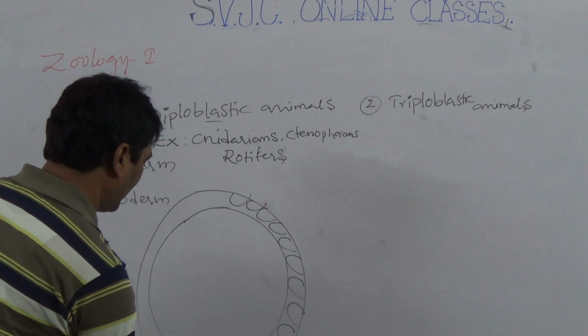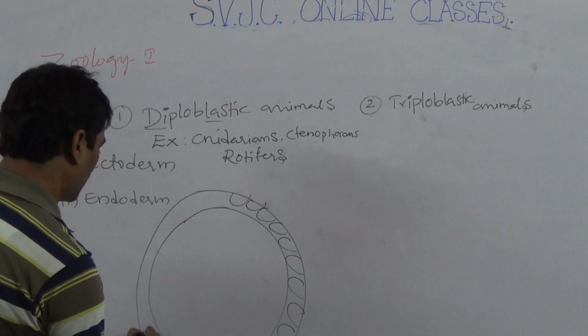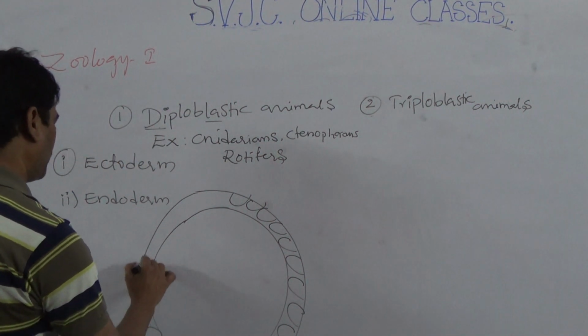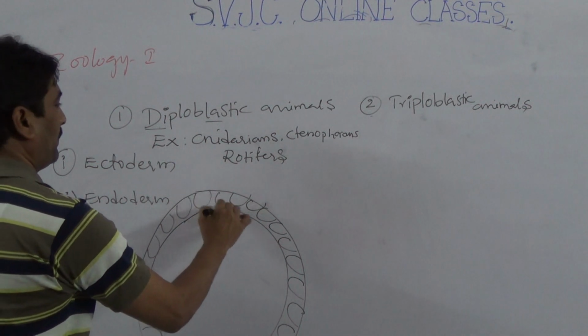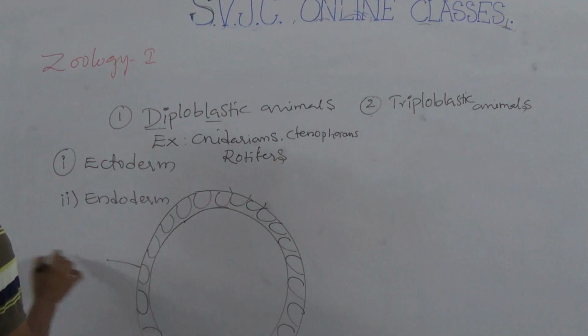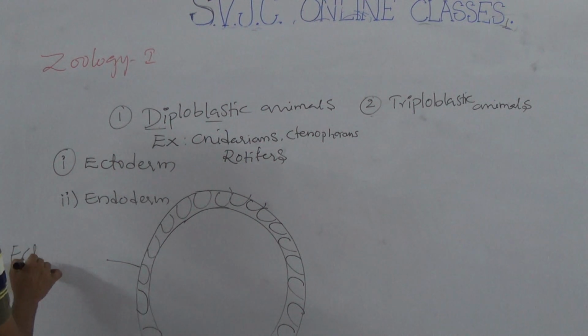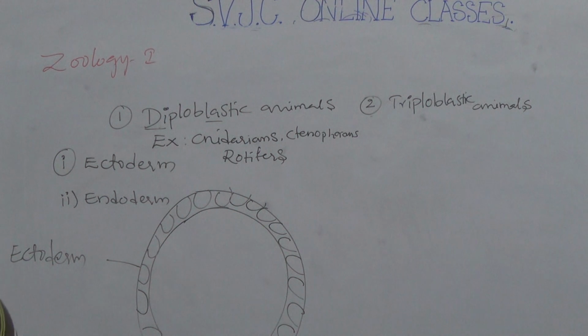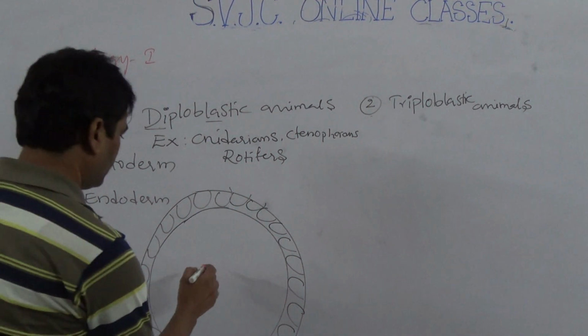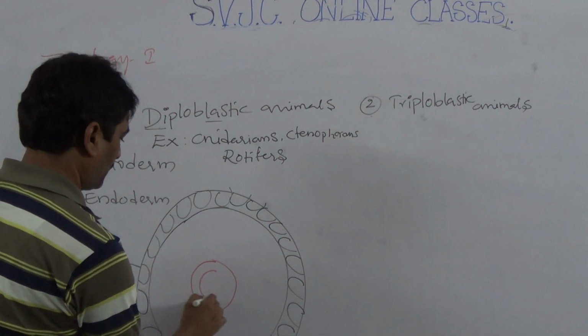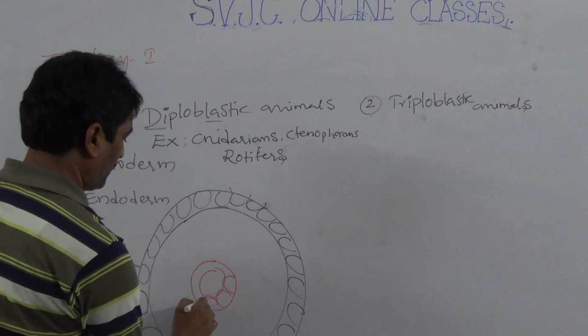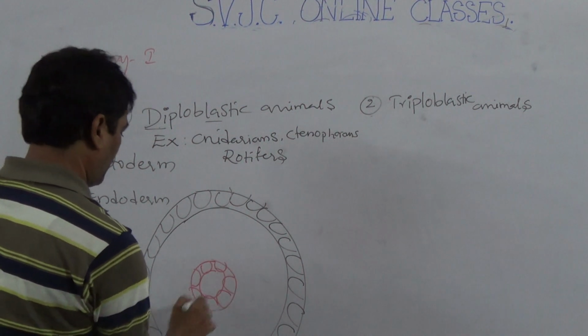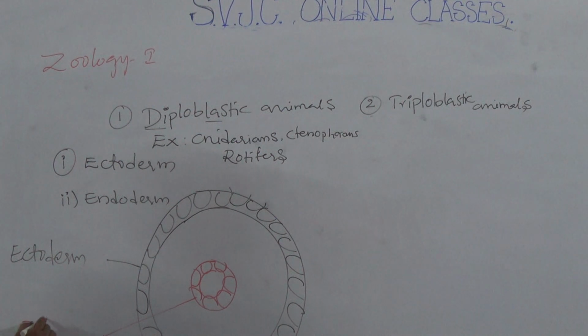This outer layer is ectoderm, and this is endoderm.